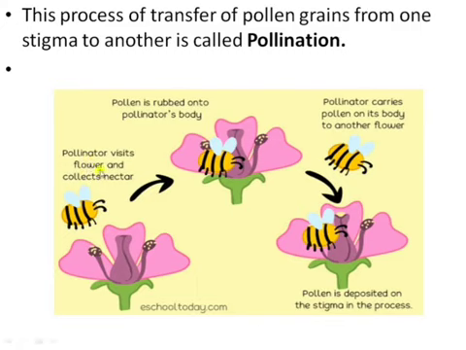First, the pollinator, this insect, visits the flower and collects the nectar from that flower. When the insect is collecting the nectar, pollen is rubbed onto its body. When the pollinator carries pollen on its body to another flower, pollen is deposited on the stigma. In that process, pollination occurs. Pollination is the transfer of pollen grains, the male gamete, from the anther of a flower to the stigma.